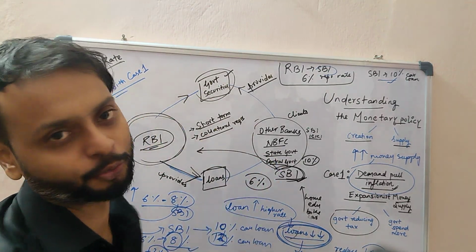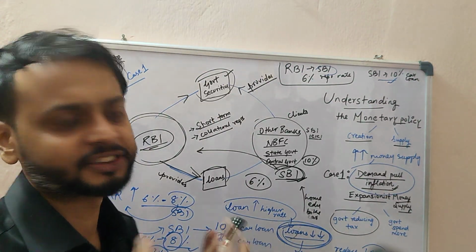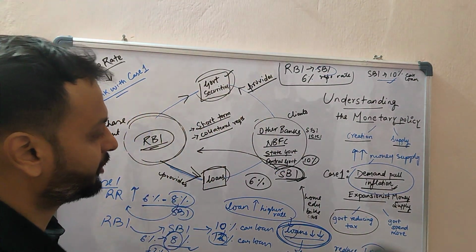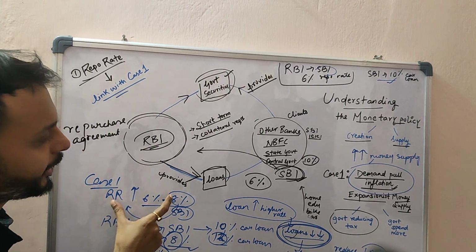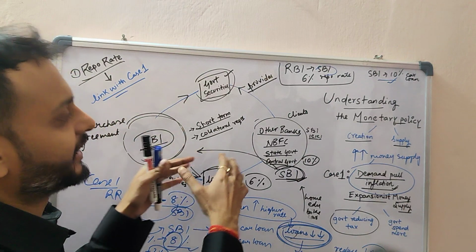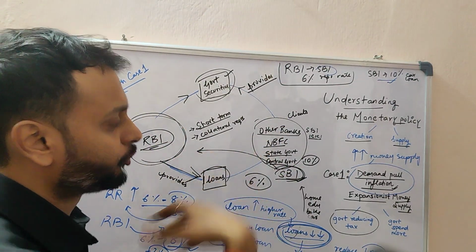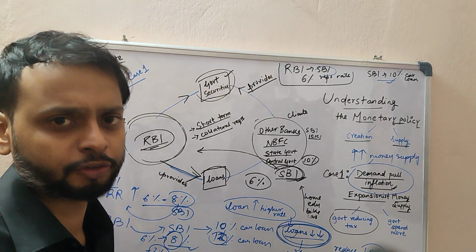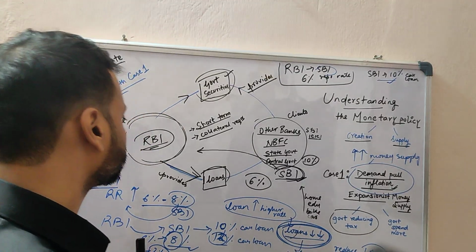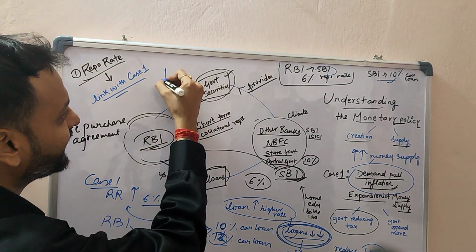RBI lends money to these clients, and they need the money because if their deposits are less, they will go to the system for money. And once RBI increases the repo rate, these clients are already in sync to increase their interest rates for different kinds of loans, EMIs, and all things. There can also be a different case in which RBI decreases the repo rate.